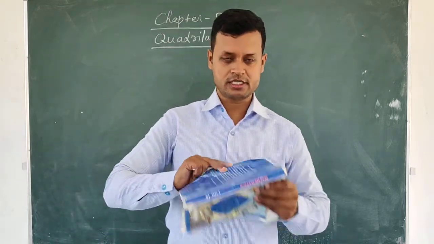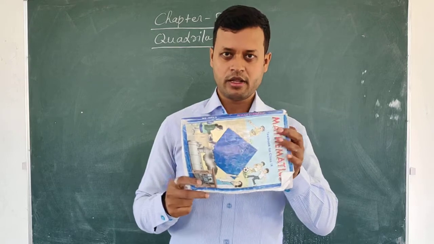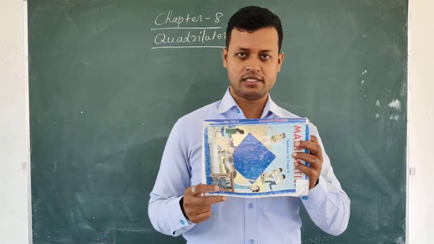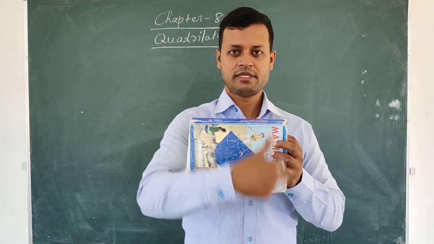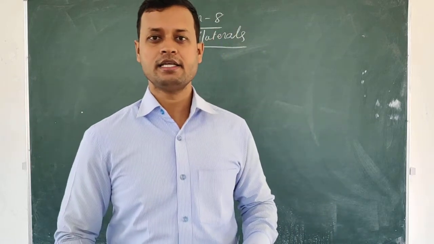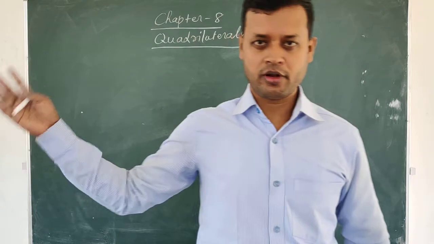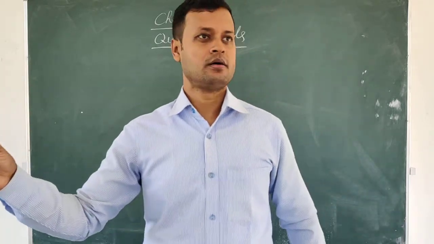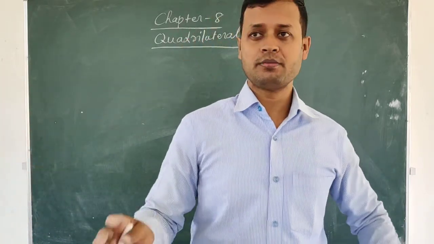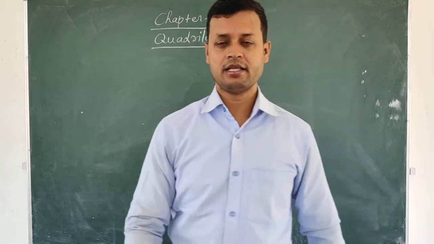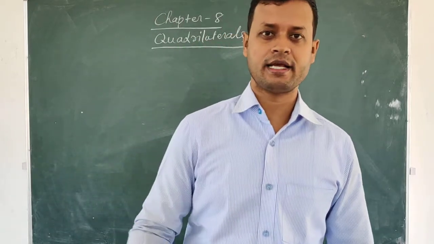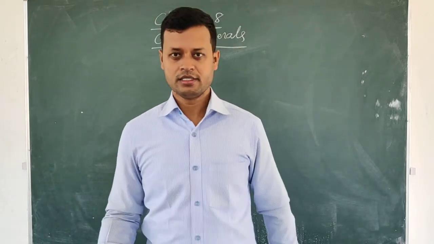The shape of your book is what? Rectangular. The shape of your book is also a rectangle, isn't it? Rectangle is a quadrilateral. If you observe the walls of your house, if you observe one face of a building, that is what? Either a square or a rectangle. These are what? Quadrilaterals, isn't it?